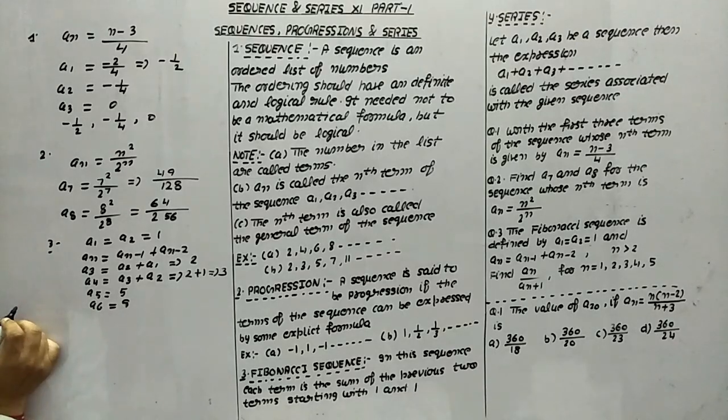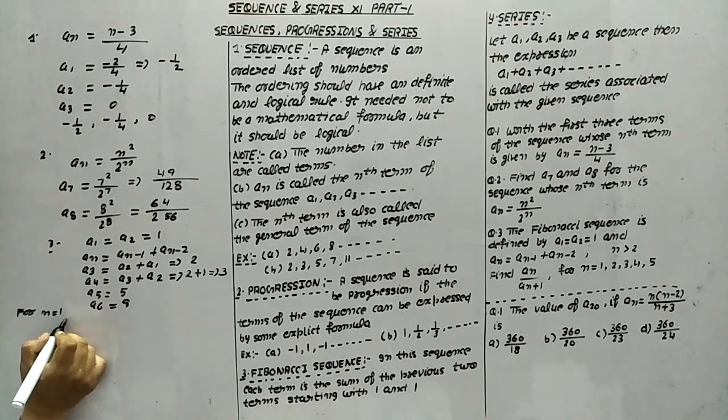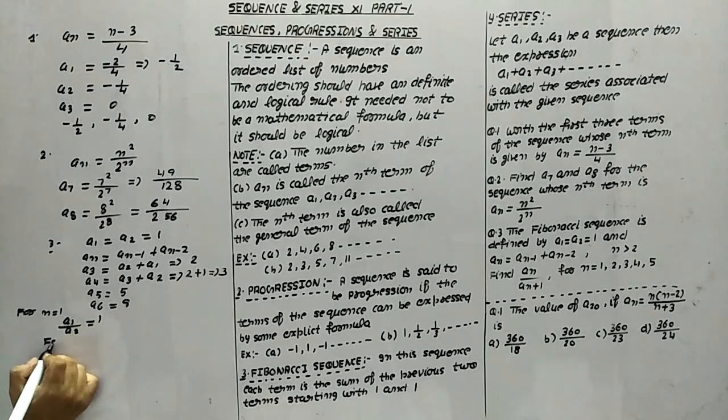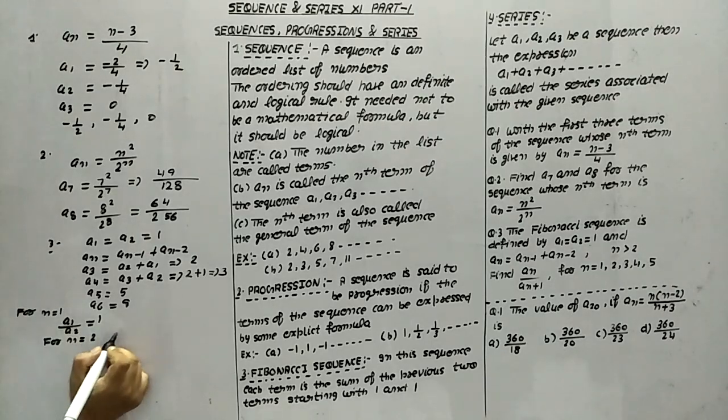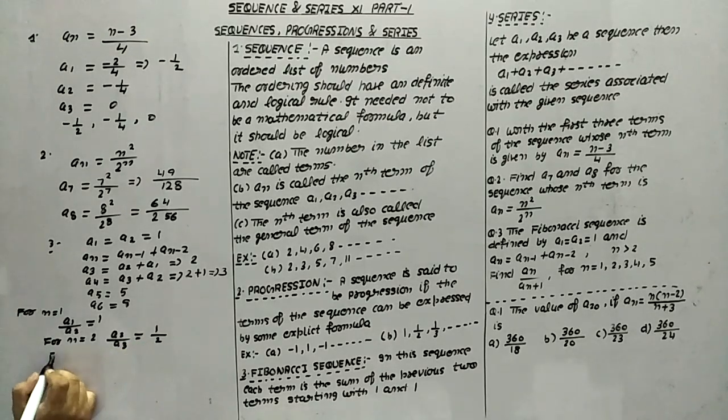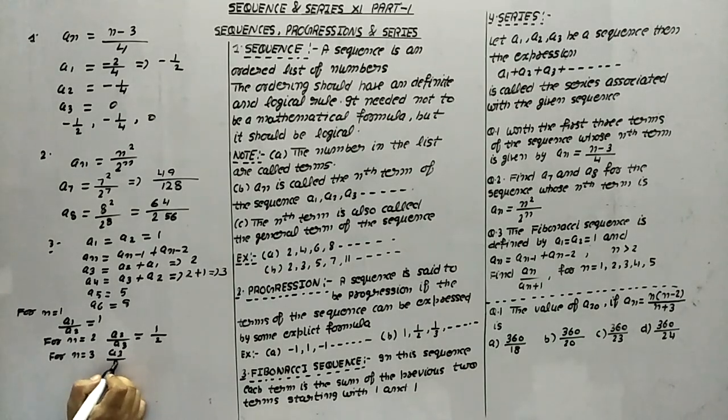Now we have to find out for n equals 1: 1 upon a2, so this is 1 only. For n equals 2, this becomes a2 upon a3, which is 1 upon 2. For n equals 3, a3 upon a4, which is 2 upon 3.